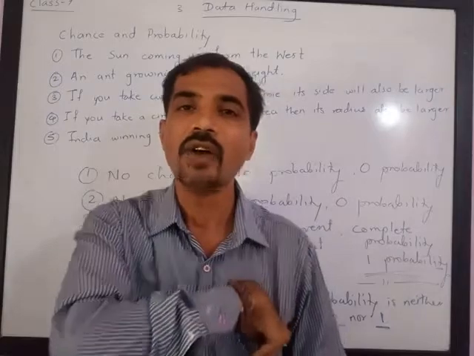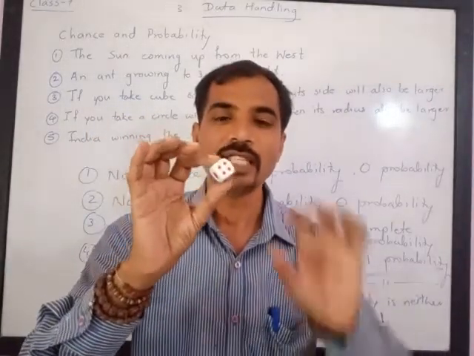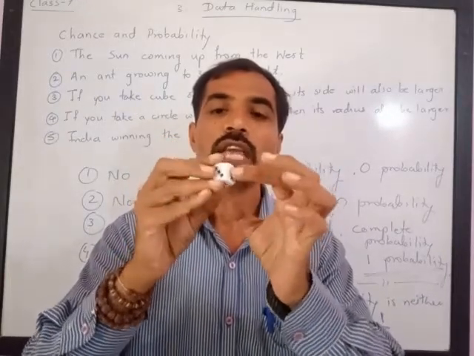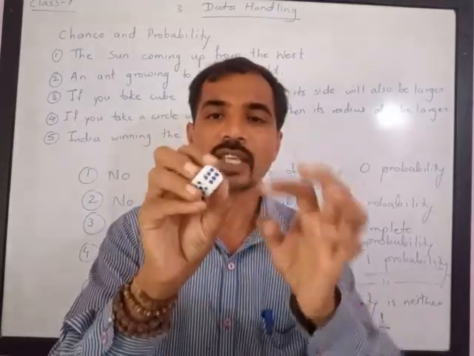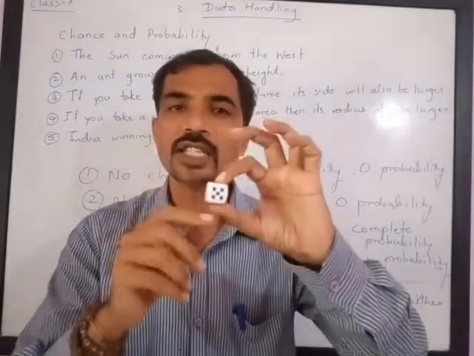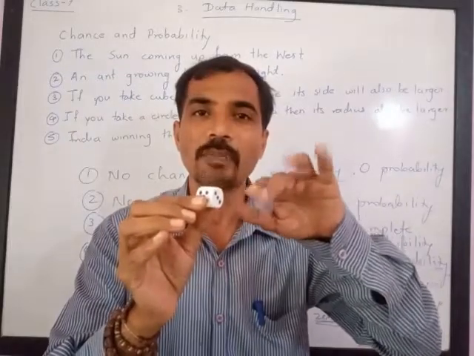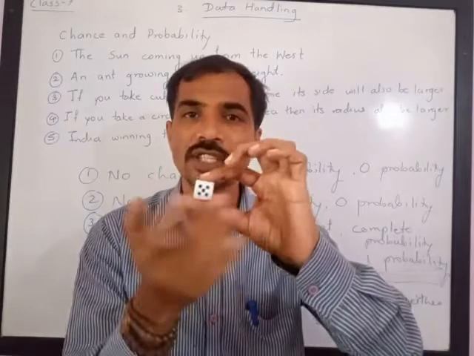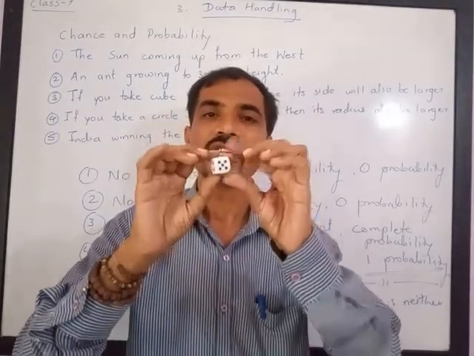Now there exists another game of a dice. You must have seen a dice. Dice is having 6 faces. 1, 2, then you can see 3, 4, 5 and 6. Total 6 faces are there, and there exist equal chances of getting any number on the upper face. Whatever number we get on the upper face, that is considered. We don't consider the numbers which are there on the side faces or downside faces. So this is called a dice, and there exist equal chances.